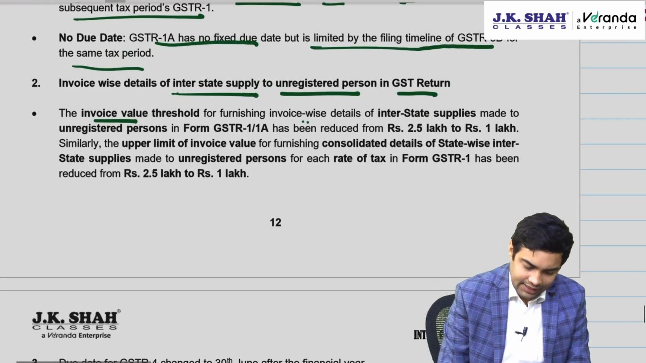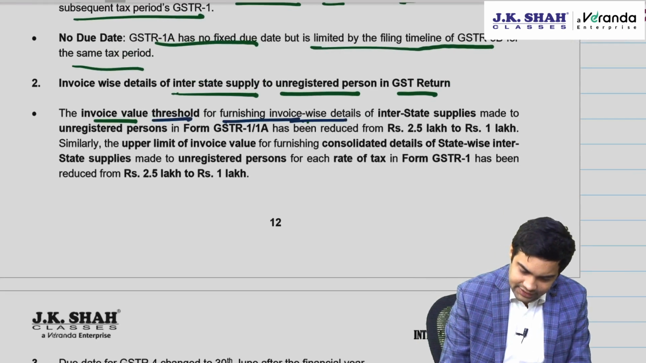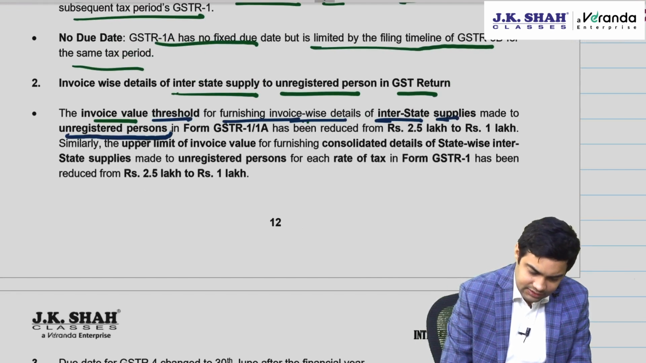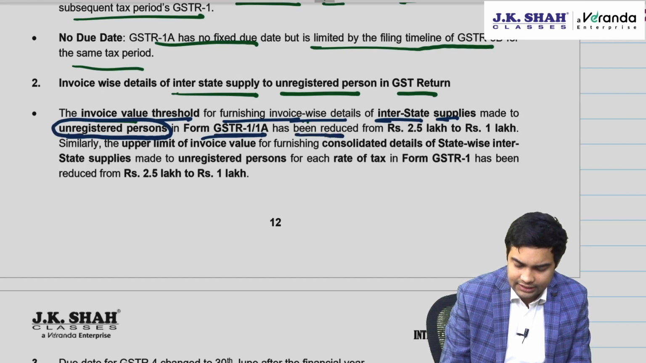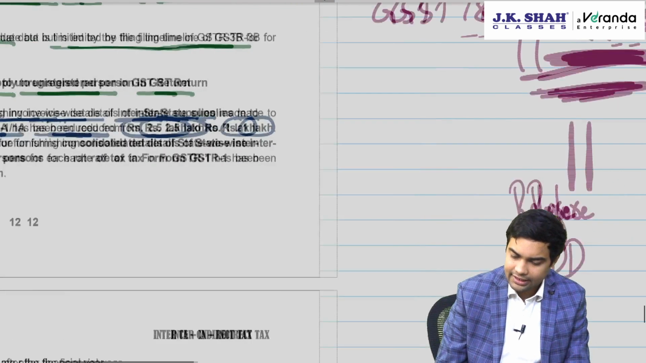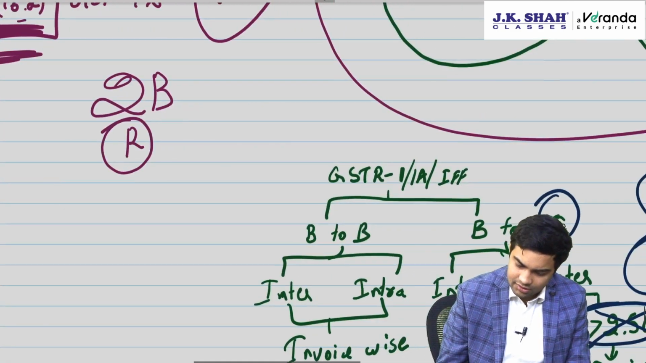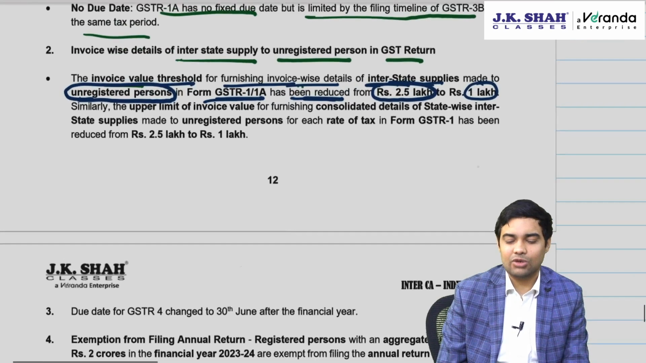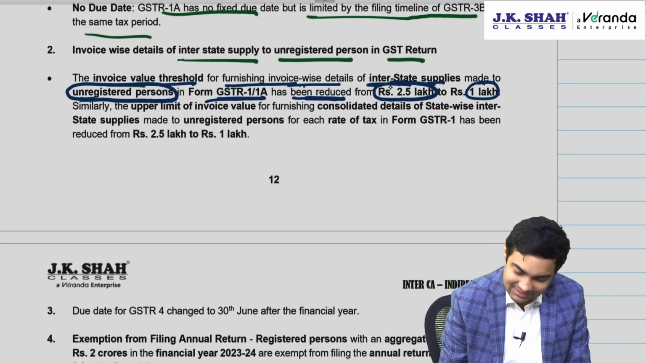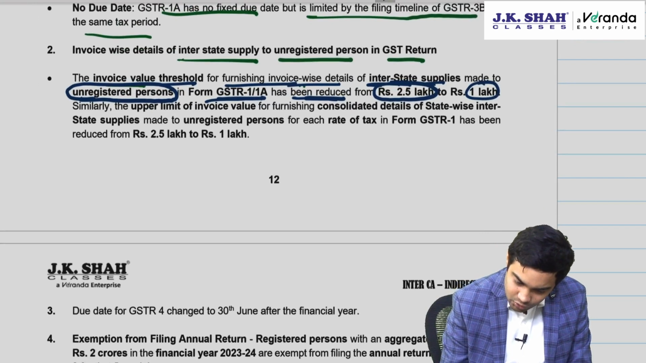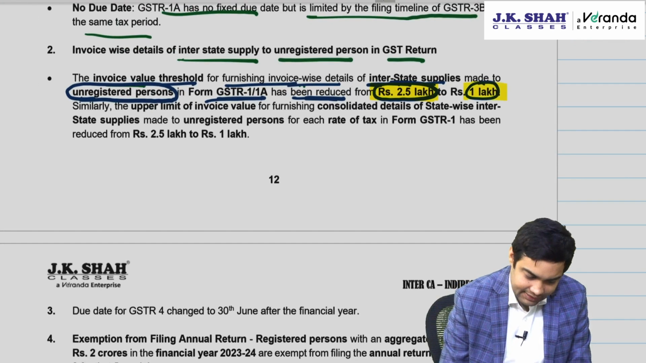The invoice value threshold for furnishing invoice wise details of interstate supplies made to unregistered person in Form GSTR 1 has been reduced from 2.5 lakh to 1 lakh. And I mentioned IFF here. That's not there because IFF does not report B2C. In IFF we report only B2B transactions.